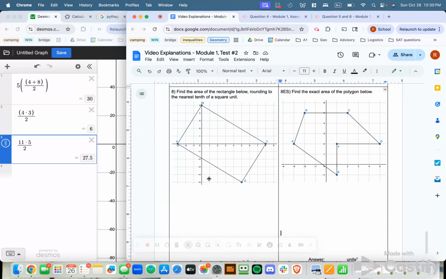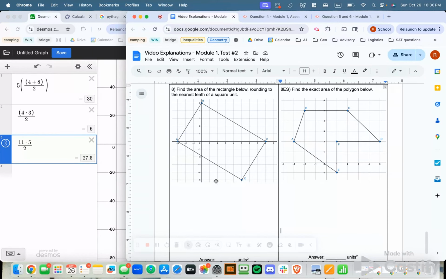All right, so on to question number 8, where we are finding the area of the rectangle below, rounding to the nearest tenth of a square unit. So if I look down here at my rectangle, I can see that it is plotted on a coordinate grid for me already, which is great because it's going to give me a lot of information about its size and its lengths and its widths.